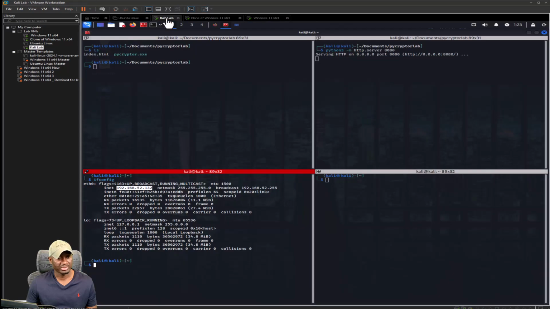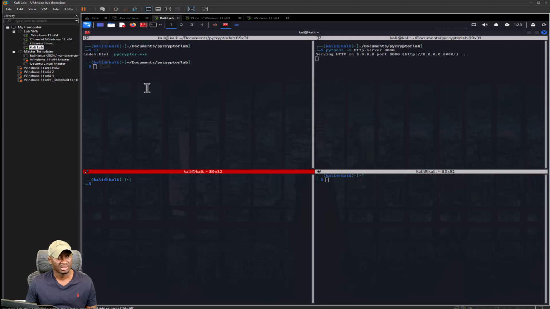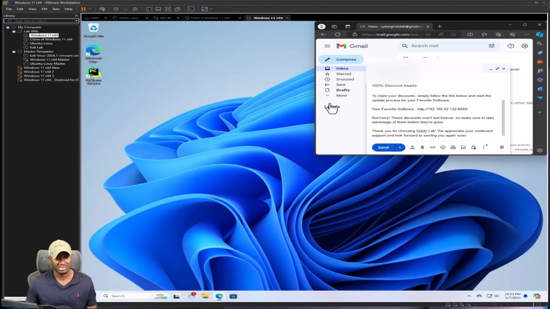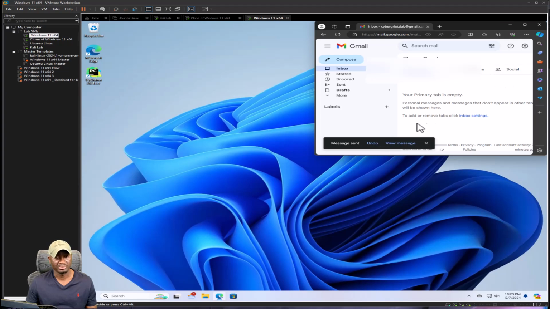So in our Kali machine, our web server is still running. Let me clear that. Our web server is still running. We should see traffic popping up once they click on that link. Over here, that's the victim's machine, and over here, that's our other attacker machine. We got the email prepped, and what I'm going to do is shoot it up, and we should see that email pop up. So send. I just hit send here, and email is gone. Let's go to our victim machine.